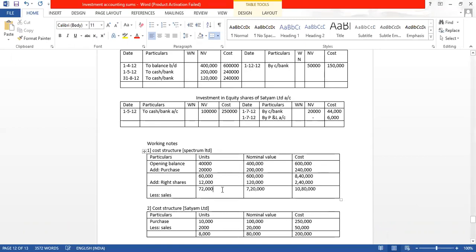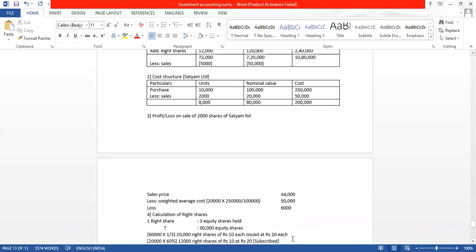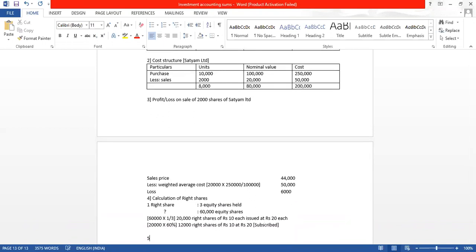How many shares? 5,000. This becomes 50,000 and we have sold for 30 rupees. So let us calculate the profit or loss. So working note number 5, calculation of profit or loss on sale of 5,000 shares of Spectrum Limited.